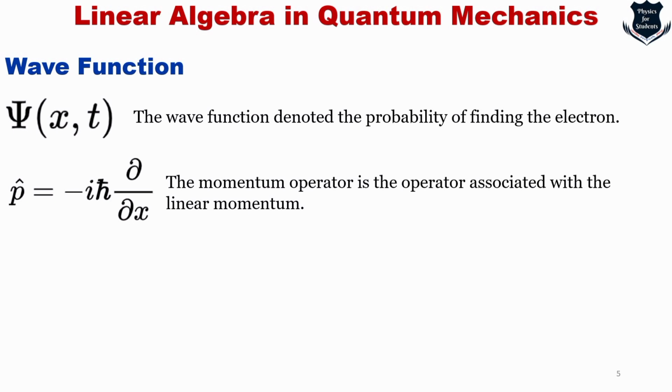We also know that the momentum operator, unlike the momentum from classical physics, is something very complex. It is the operator associated with linear momentum. If you want to know much more about momentum in quantum mechanics, you can go to my quantum mechanics playlist and find a dedicated video which deals only with momentum in quantum physics.